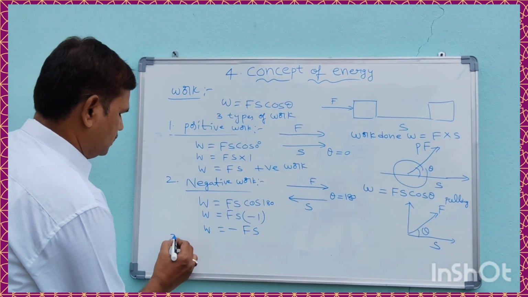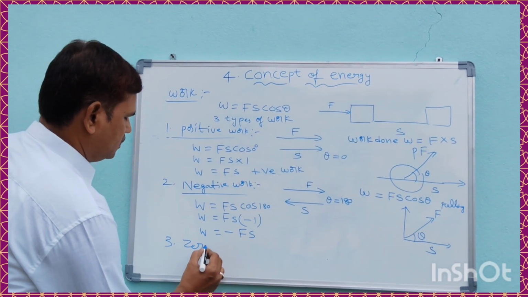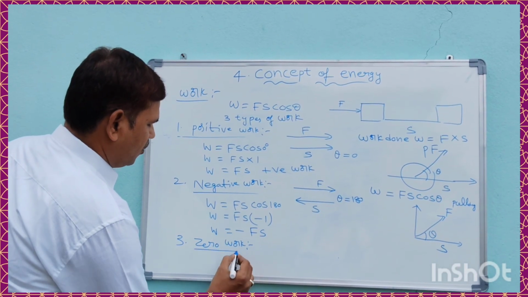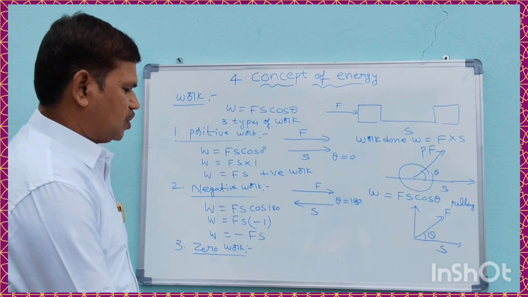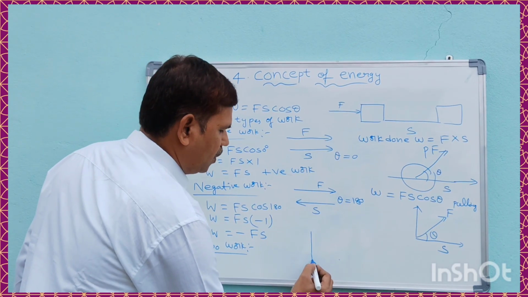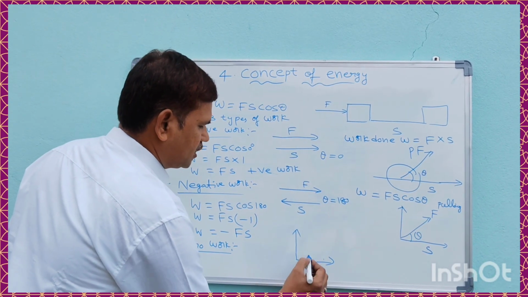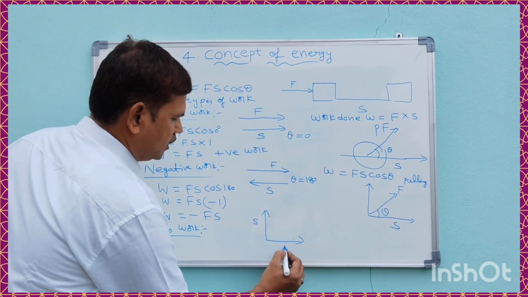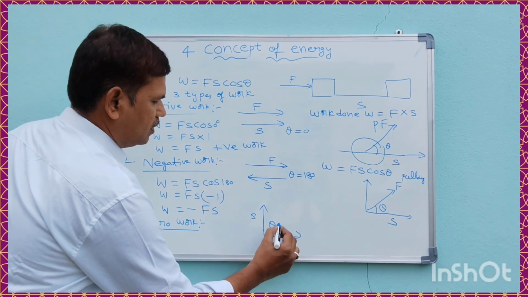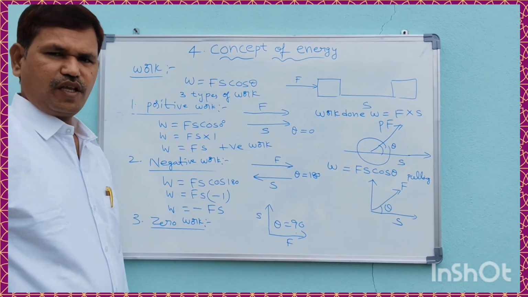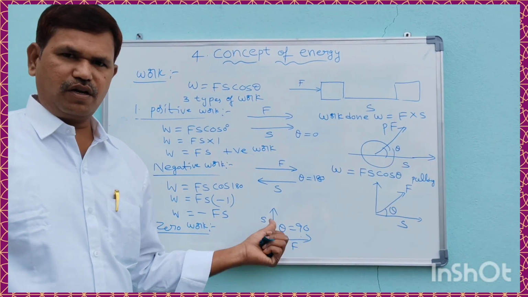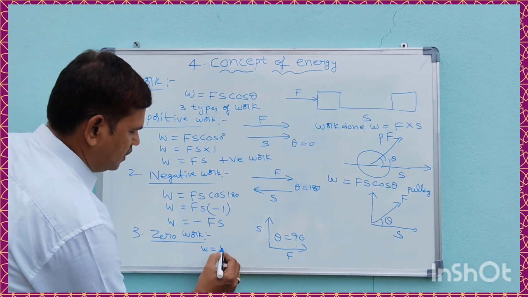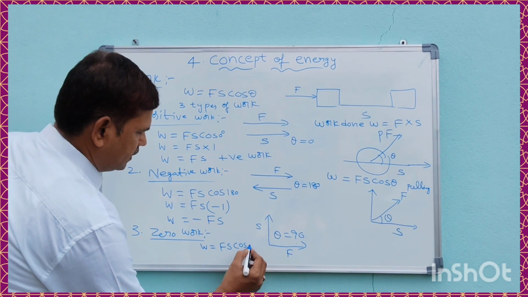Next, the third one, zero work. What is zero work is if force and displacement are perpendicular to each other. Then theta is equal to 90 degrees. The work done is Fs cos 90 degrees.